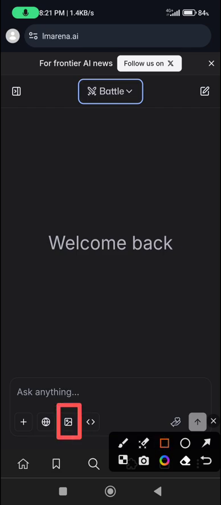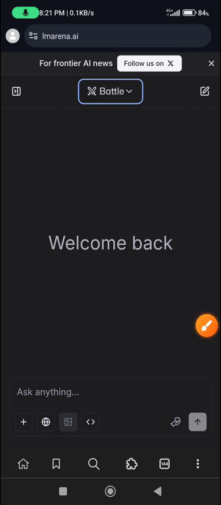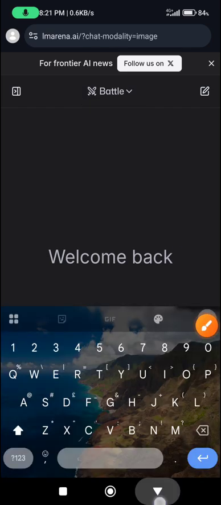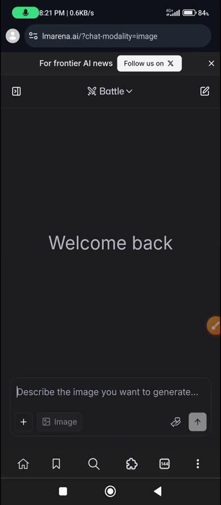Can you see it? When you select the image, that means you have converted the whole thing into image generation.